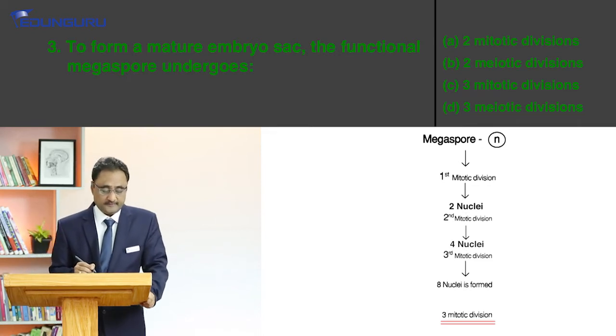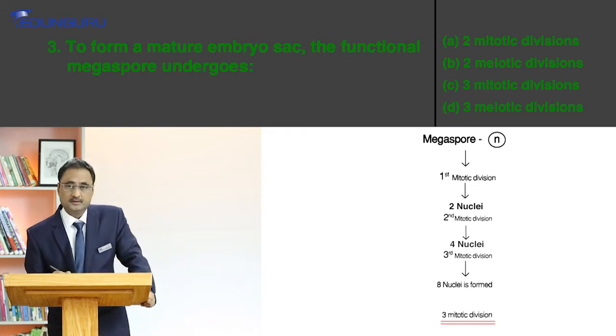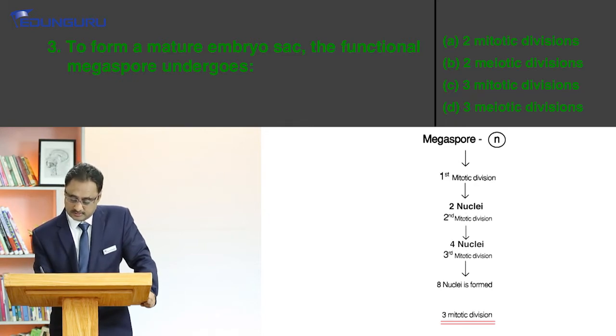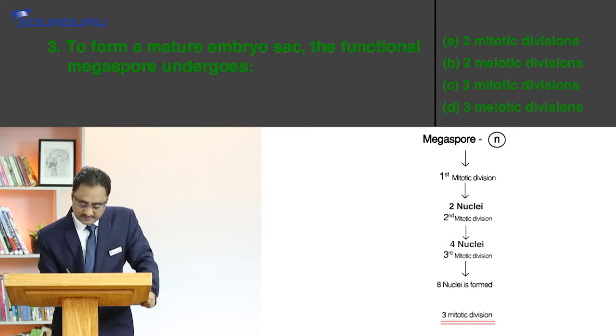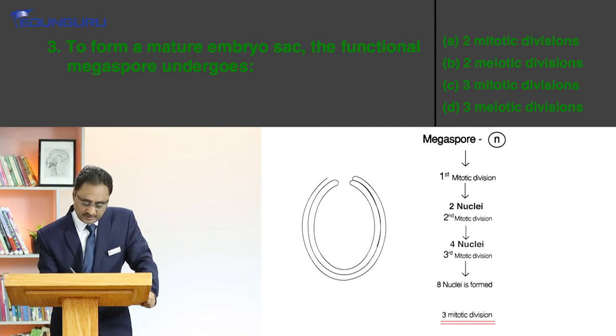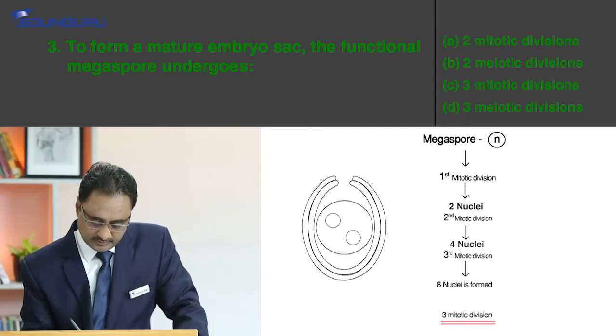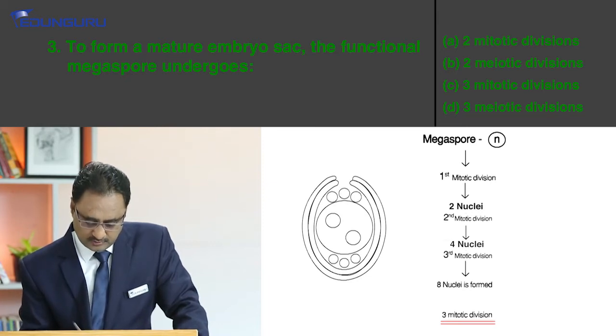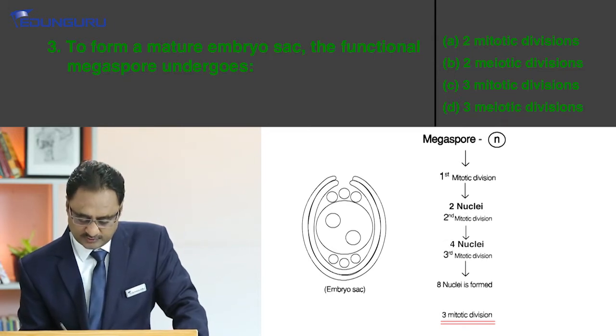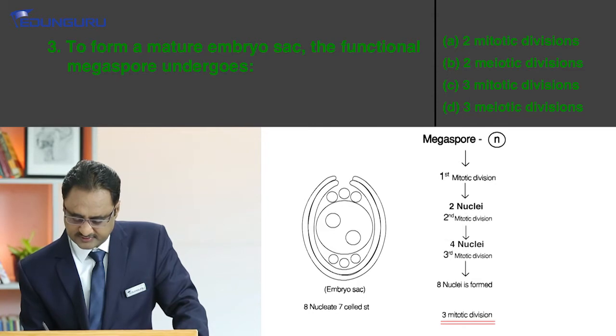Because we know very well that after this the cell wall is going to be formed, and this structure will be formed. This is what we call the embryo sac, and it is an 8 nucleate but 7 celled structure.